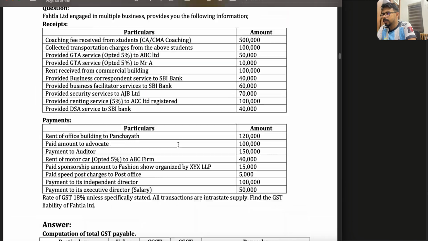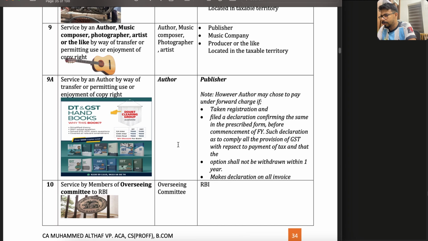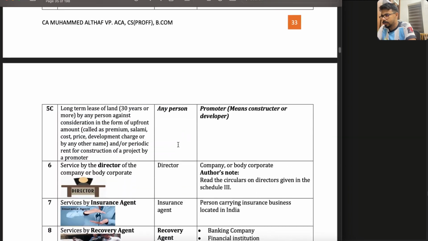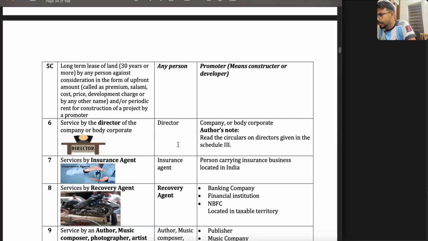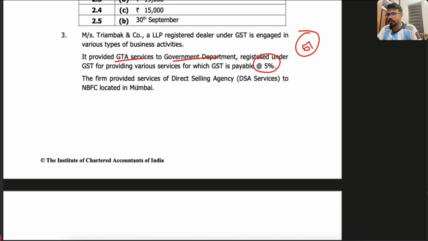They will simply learn DSA, then go to exams and fall for it in every kind of test the institutes give. In the DSA entry it is clearly given: individual direct selling agent. In the class I have given a chart: if it's an individual DSA, then RCM; if it's other than an individual DSA, it's FCM.